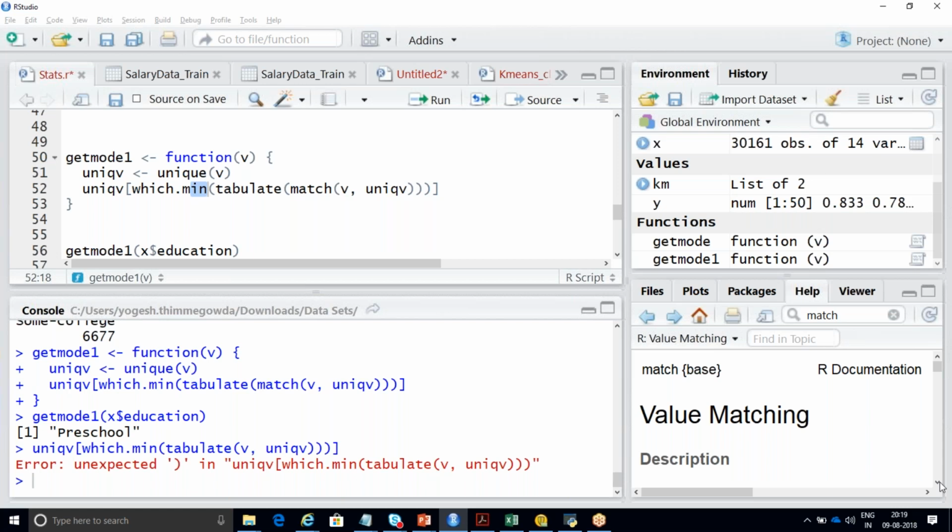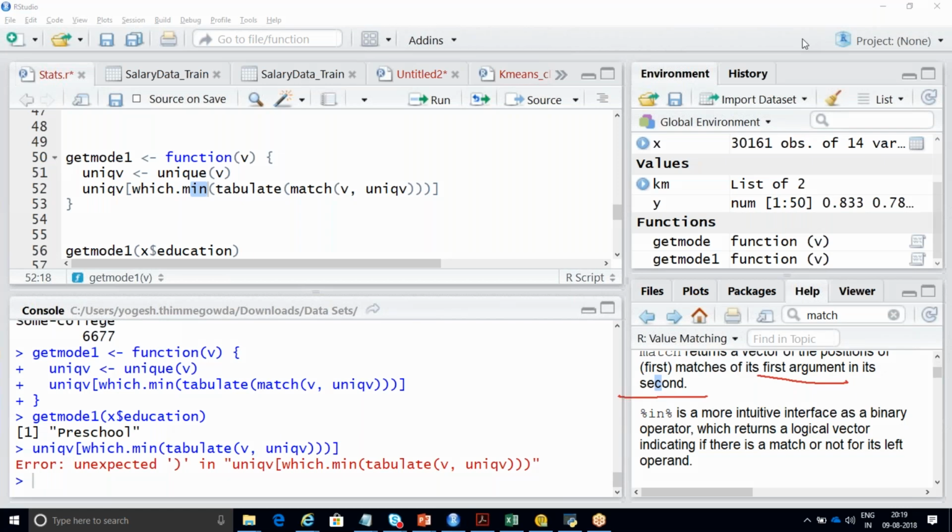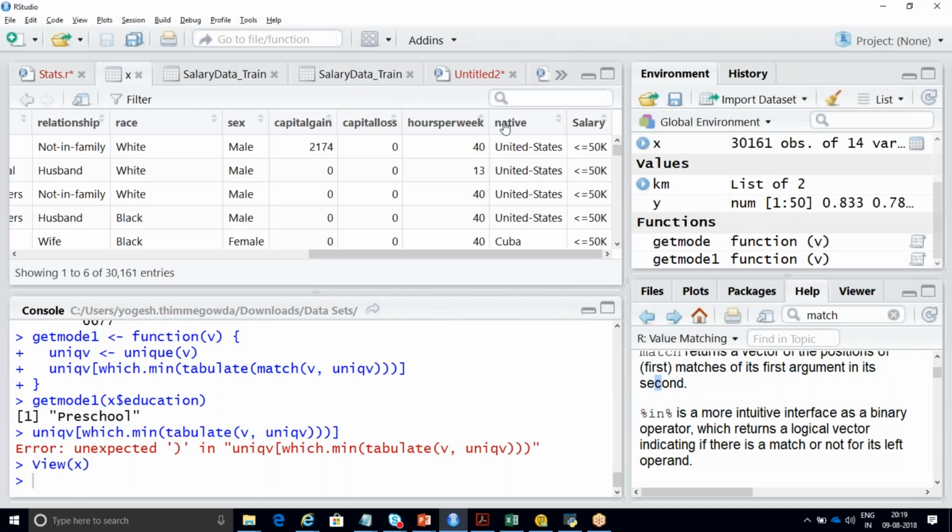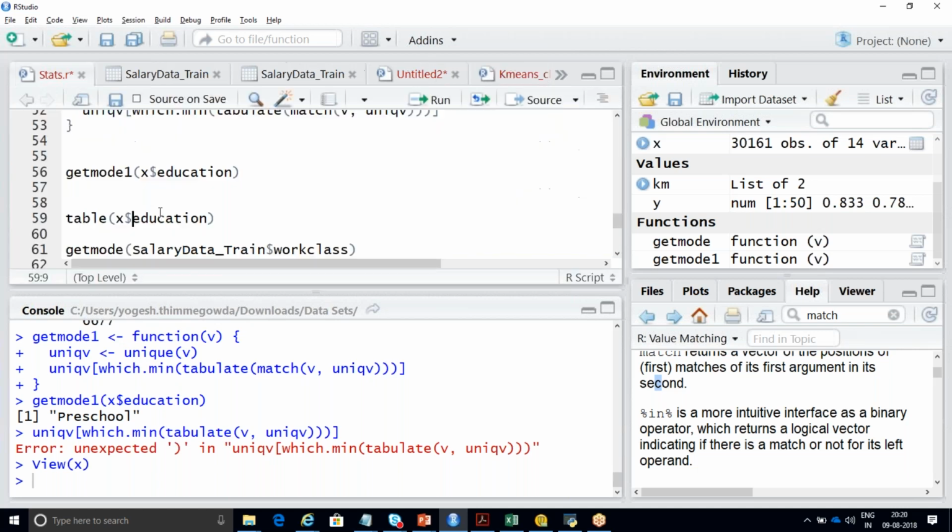Can we have one more example, Yogesh, just to clear? Okay, let me just open your data set and show you one more example. I can choose race. Or else I can choose the sex column as well, male or female, or race, white and black. So first I'll not run this get mode function. I'll try to run it to see how many males and how many females are there.